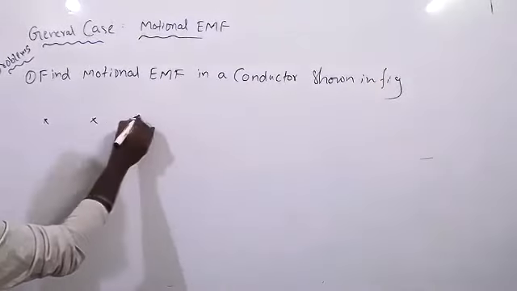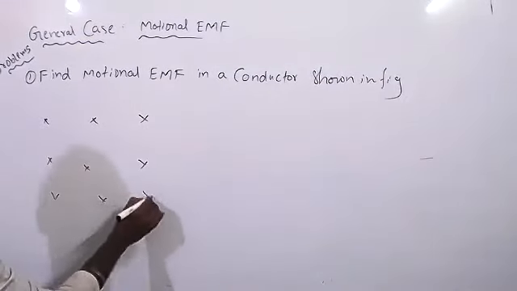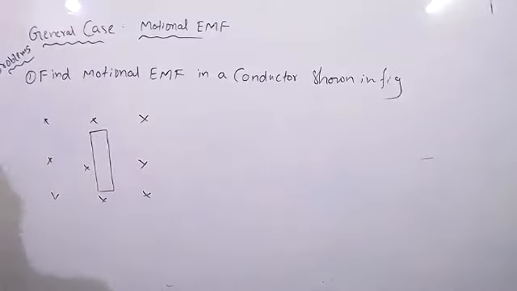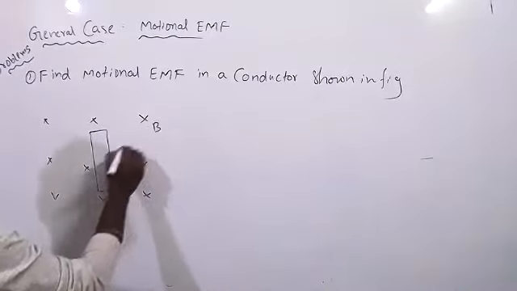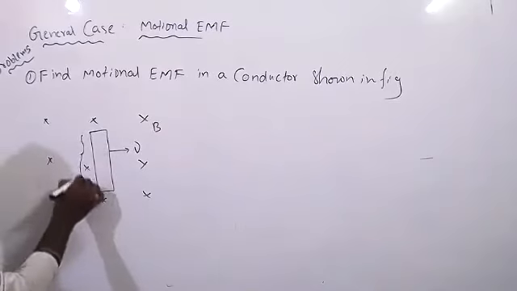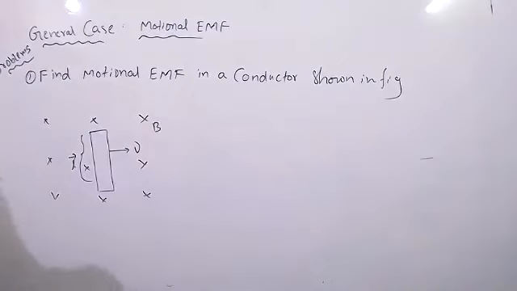Magnetic field, it is the conductor. The magnetic field is in this direction, velocity in this direction, and the length will be, it is the length. It is B, vector B, also a vector.